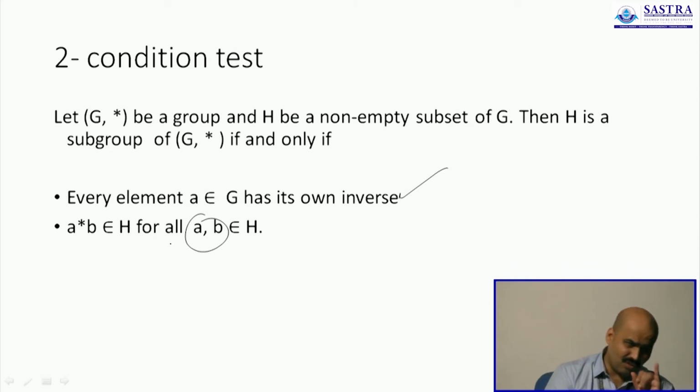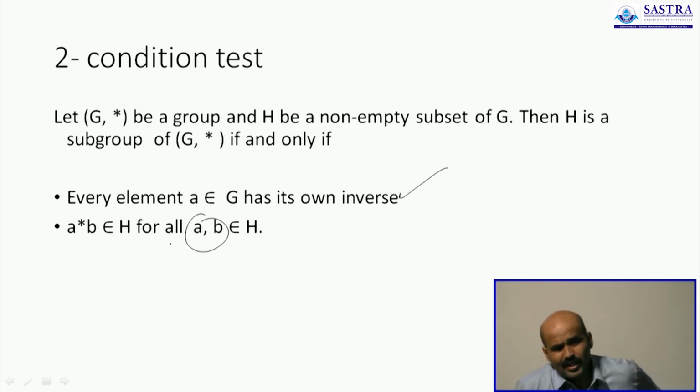So you don't have to check for all 4 conditions. 2 are enough. Number 1 and number 3. Number 1 was about the set being closed. Number 2 was about the set being associative. Number 3 was about the set containing the identity element. The 4th was about the set also having an inverse for every element. Now you don't have to check for all these. It's enough if you check for the first and the third. You don't even have to check for the inverse element.